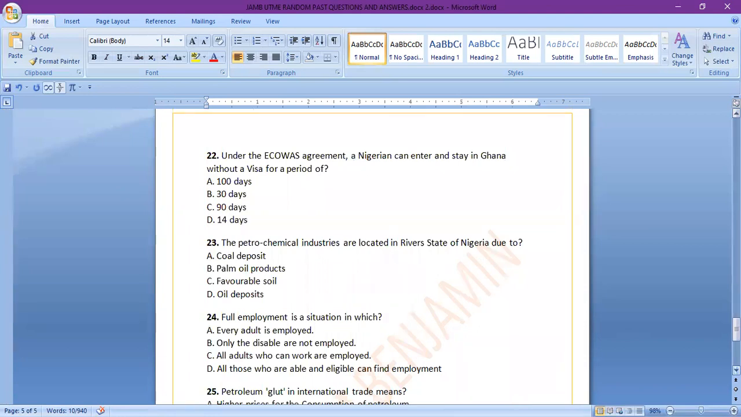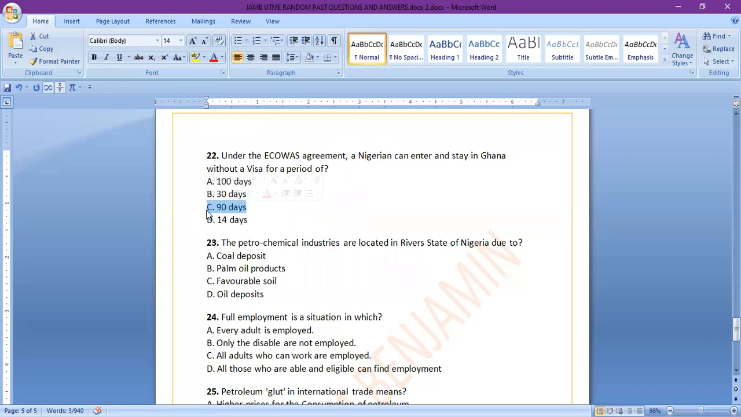Number 22, under the ECOWAS agreement, a Nigerian can enter and stay in Ghana without a visa for a period of A, 100 days, B, 30 days, C, 90 days, D, 14 days. The answer is 90 days. It's stated there in the ECOWAS agreement. That's the Economic Community of West African States.